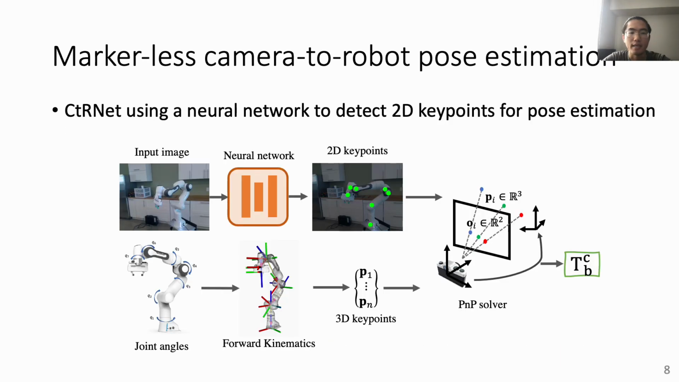CtRNet calibrates the camera-to-robot pose by using a neural network for keypoint detection. We detect the keypoints from the images using the neural network, and the corresponding 3D points on the robot are computed with the robot forward kinematics model given joint angles. Then the pose is solved using the PnP solver. The entire procedure requires no markers and can be run for real-time inference.